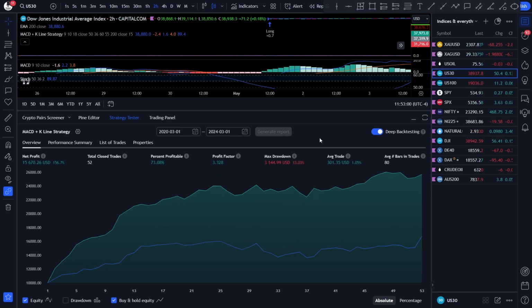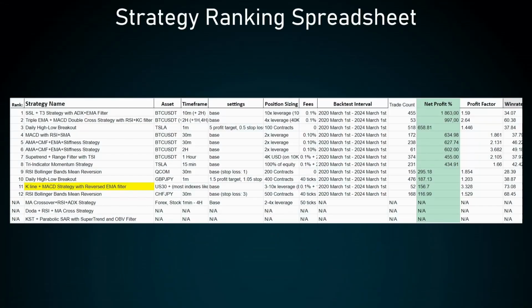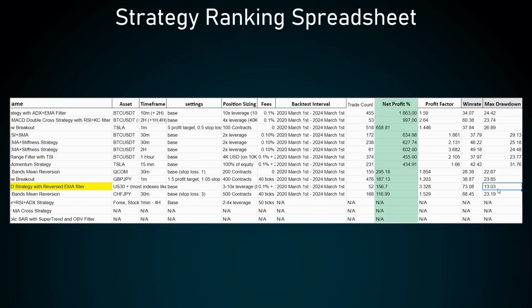And now let's see the strategy ranking spreadsheet. Here is our strategy ranking spreadsheet, and today's strategy, the K-line plus MACD strategy with reversed EMA, has taken the 11th place, which is not that great. But that's only because I have used a low position sizing, only 3x leverage, which has only 13% maximum drawdown. If you take a look at all the other strategies, all of them have above a 20% maximum drawdown.